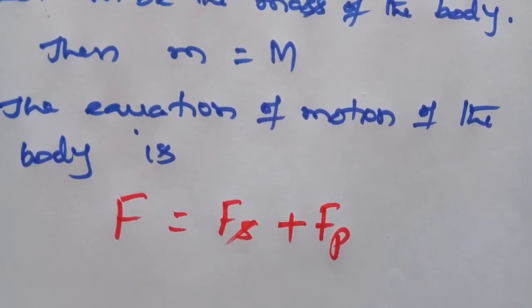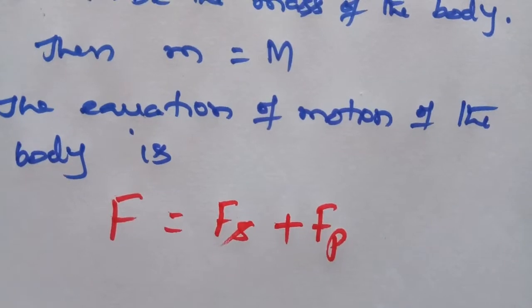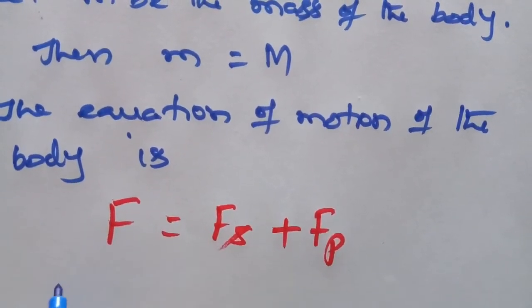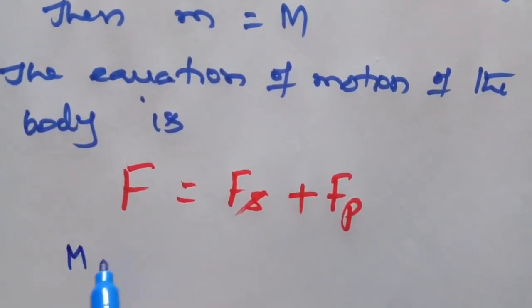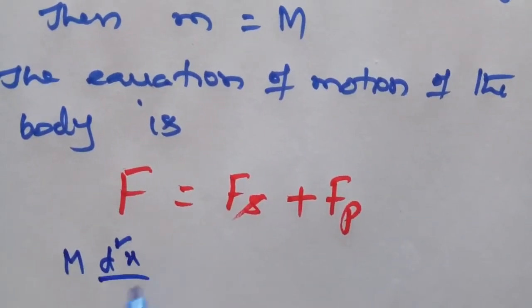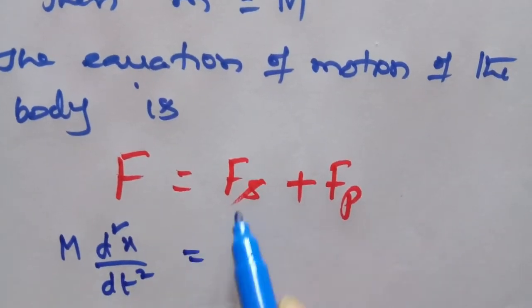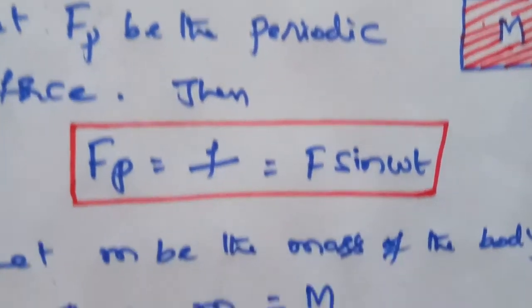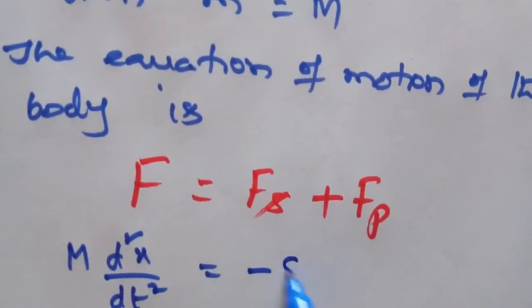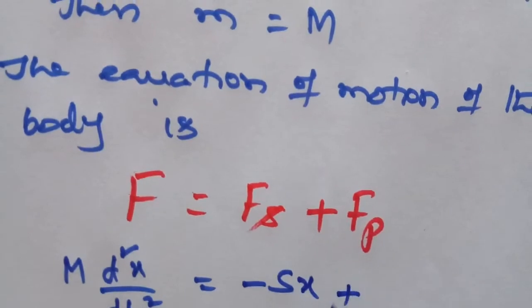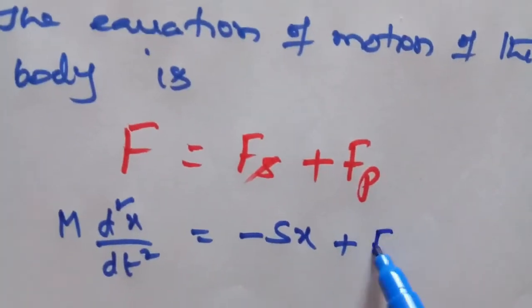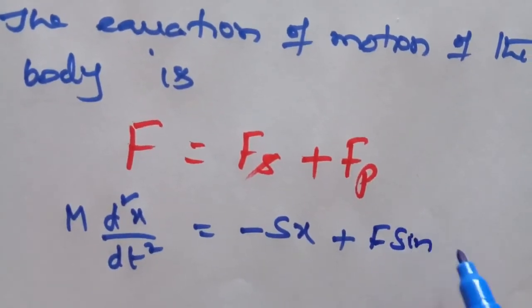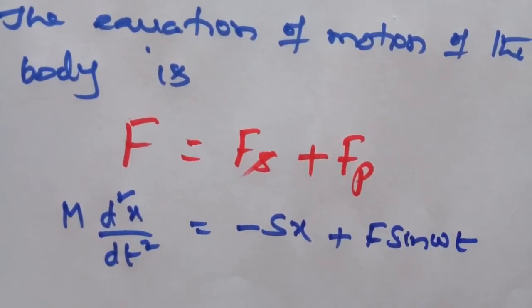Therefore, capital F by Newton's second law is small m into d square x by dt square, but small m is here capital M, into d square x by dt square. F suffix S is equal to minus S into x plus F suffix P is equal to the periodic force F sin omega t.